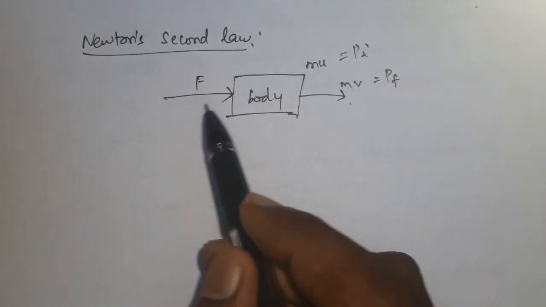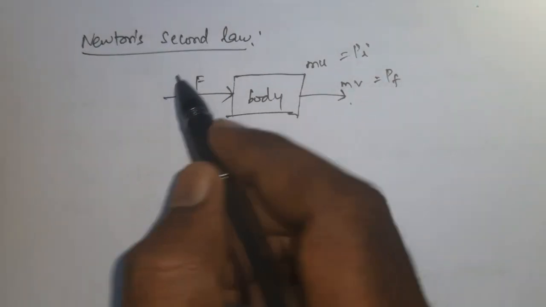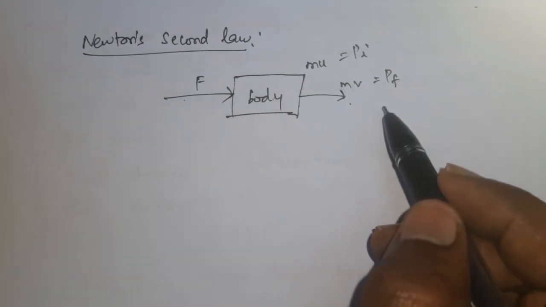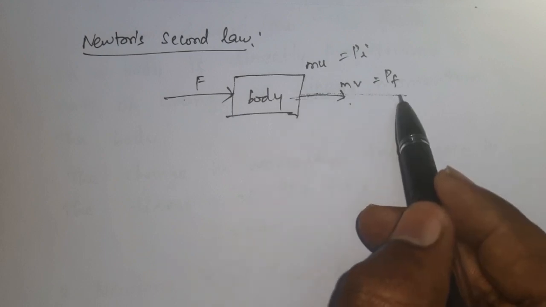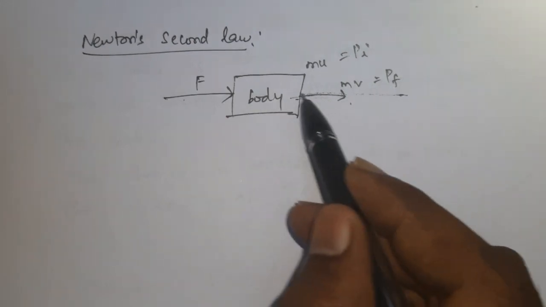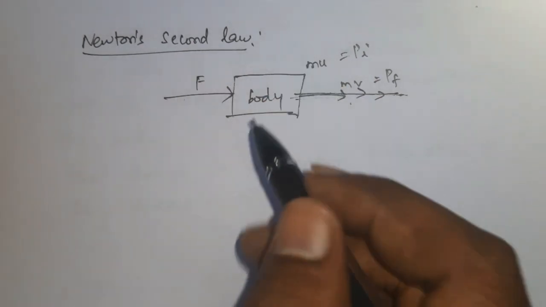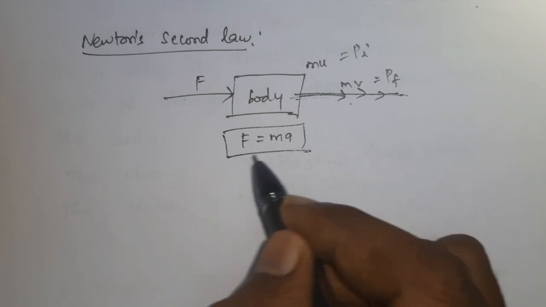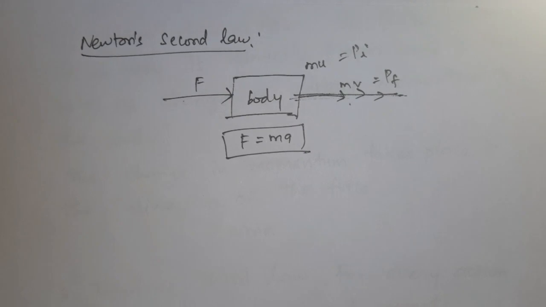So this force is directly proportional to the change in the momentum. If the force increases, the change in momentum also increases. This is Newton's second law. Then this change in momentum lies along the direction of force. So force direction and the change in momentum direction will both be the same. Second law formula is F is equal to ma, where F is the force, m is the mass and a is the acceleration.